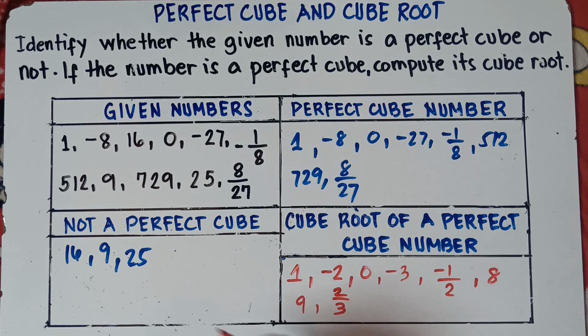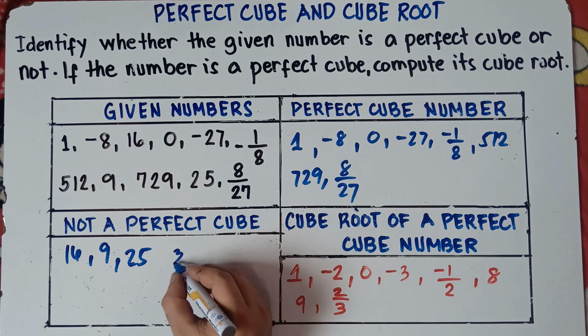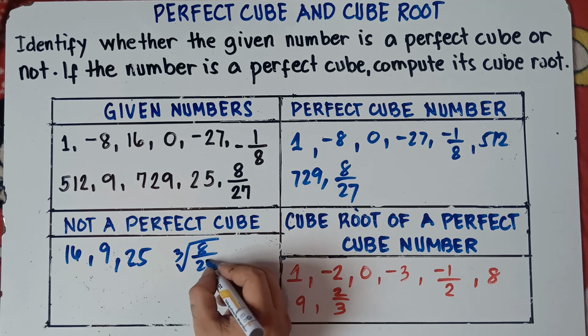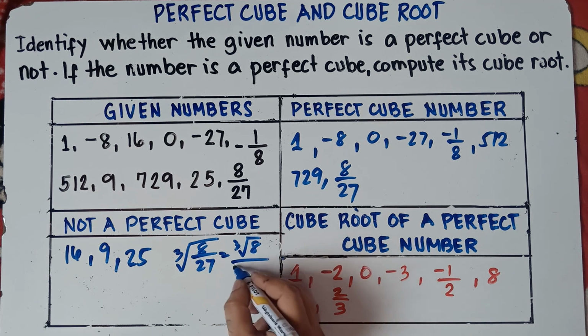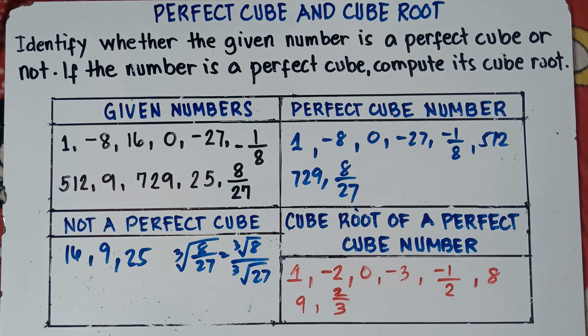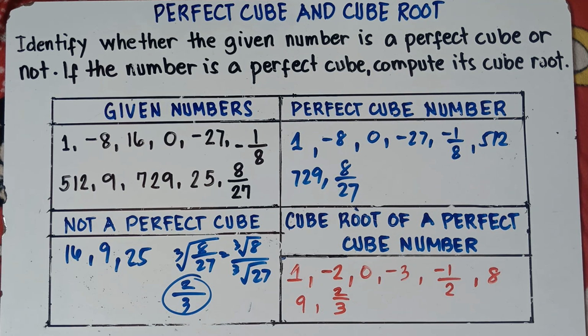The cube root of 8 over 27, we can write as the cube root of 8 over the cube root of 27. For the cube root of 8, you think of a number that when you multiply it by itself 3 times, you will get 8. That would be 2, right? 2 times 2 times 2 is 8. And the cube root of 27 would be 3, because 3 times 3 times 3 is 27. So that would be 2/3. That's it, class. We're all set. So that's how you answer this one, class.